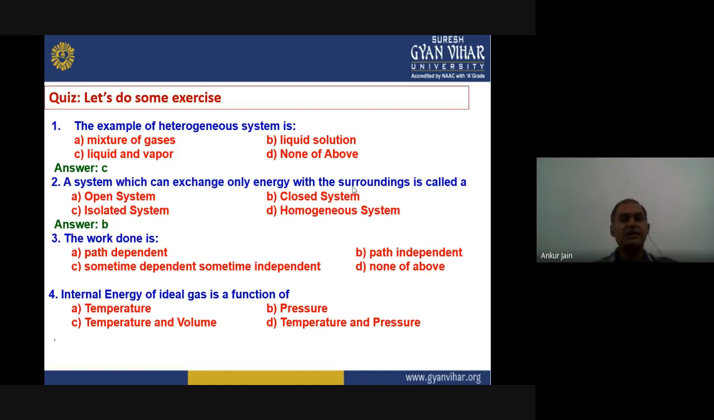That means it is path dependent. Work done is always path dependent. According to path, the total work will be different. So that means it is path dependent. Right answer is A for this question.